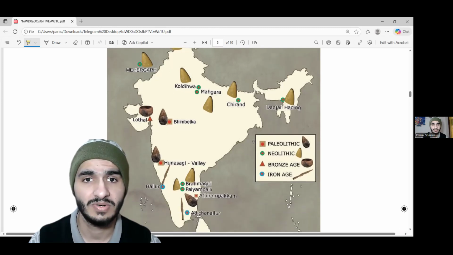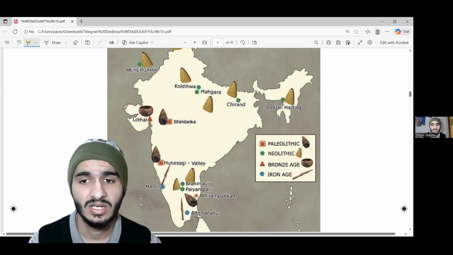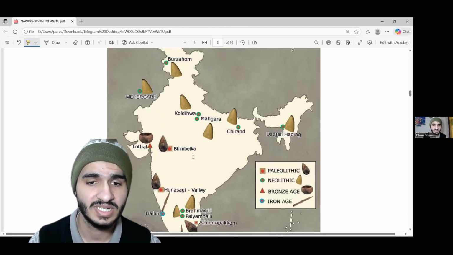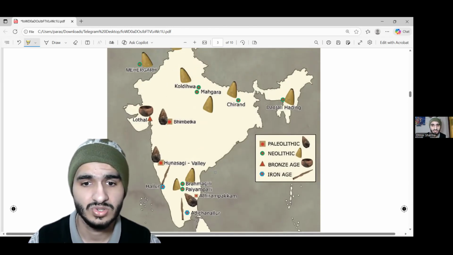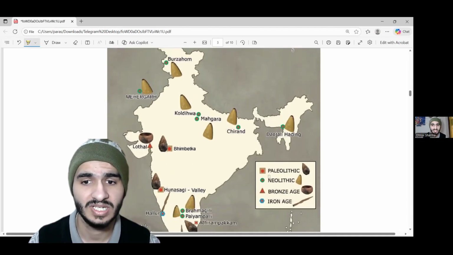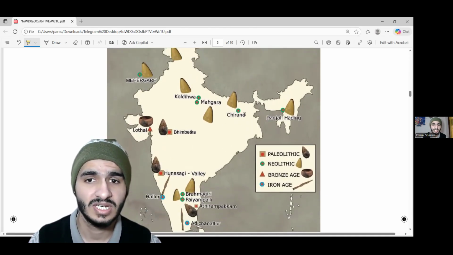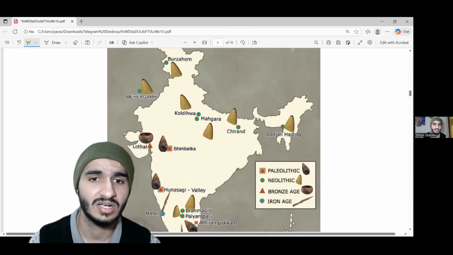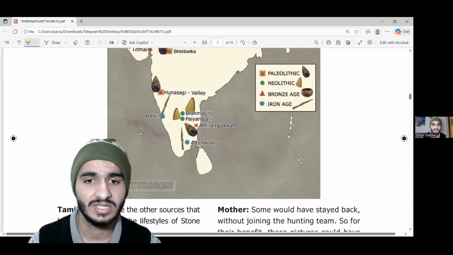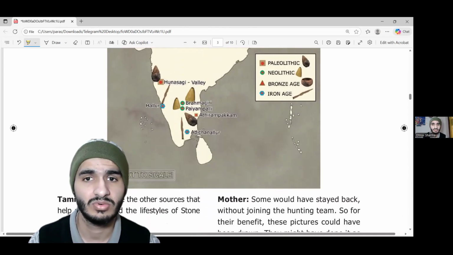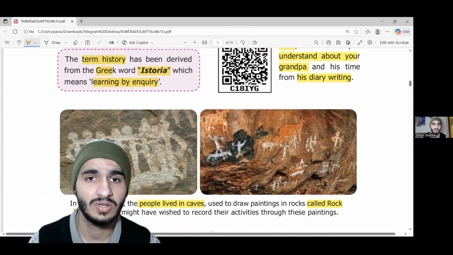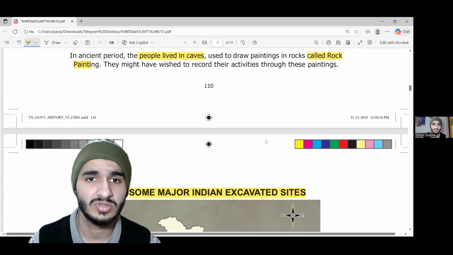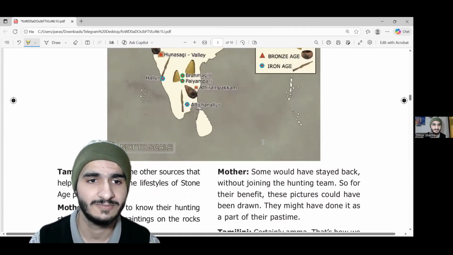The oldest sites that we were able to know about ancestors are Paleolithic sites, just like Bhimbetka, Attirampakkam, and Hunsgi, these three sites that belong to the Paleolithic age. Then comes the Neolithic age: Chirand, Daojali Hading, Mahagara, Koldihwa, and these are the oldest places where our ancestors did certain things from which we can learn how they lived, how literate they were, and what things meant to them. So this is how we learn about history.